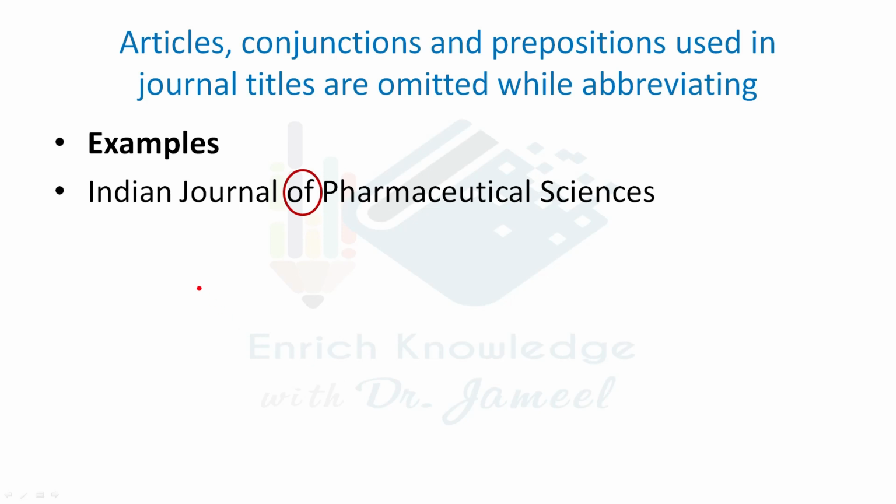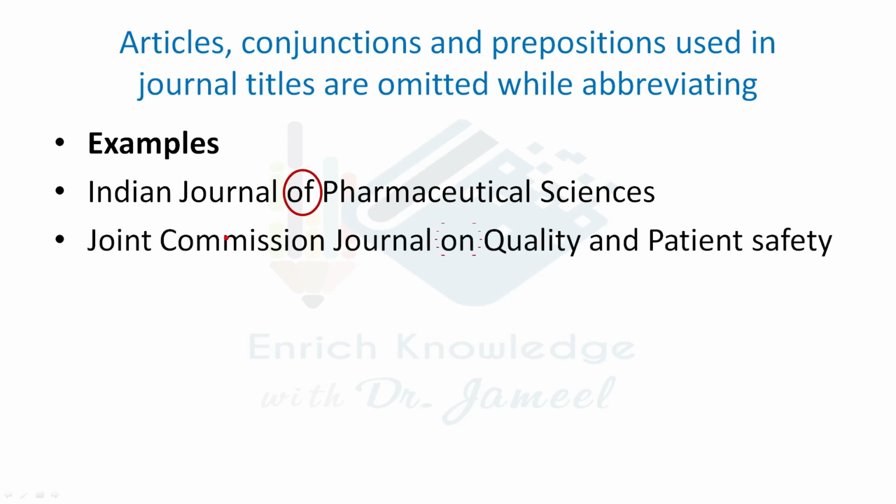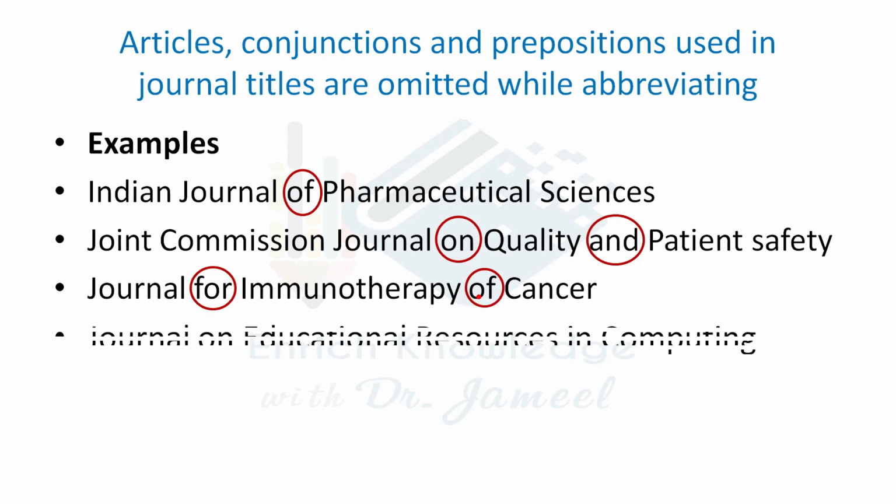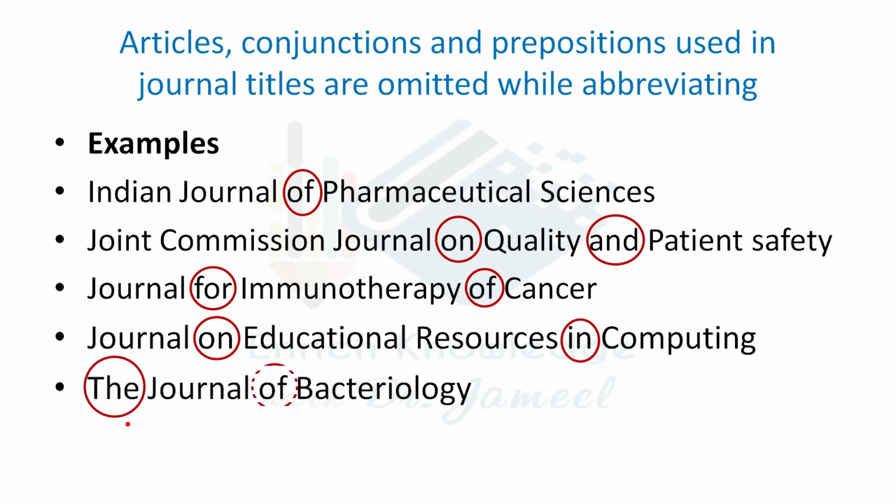For example, in Indian Journal of Pharmaceutical Sciences, of is omitted. In Joint Commission Journal on Quality and Patient Safety, on and and are omitted. In Journal for Immunotherapy of Cancer, for and of are omitted while abbreviating. In Journal on Educational Resources in Computing, on and in are omitted. Similarly, in the Journal of Bacteriology, the and of are omitted.